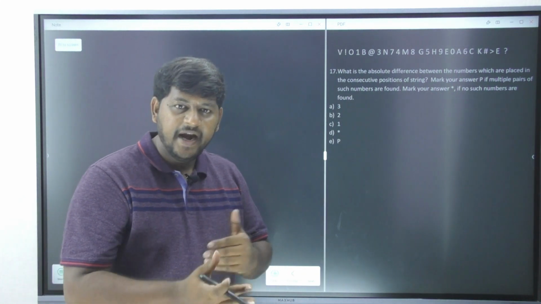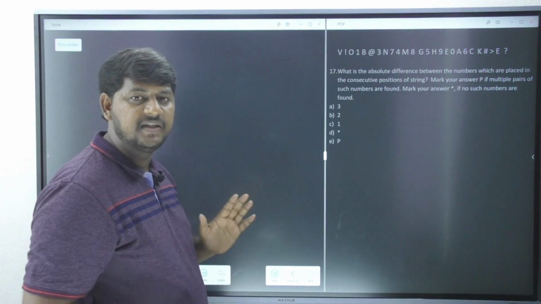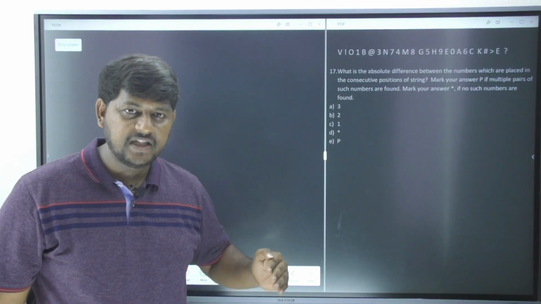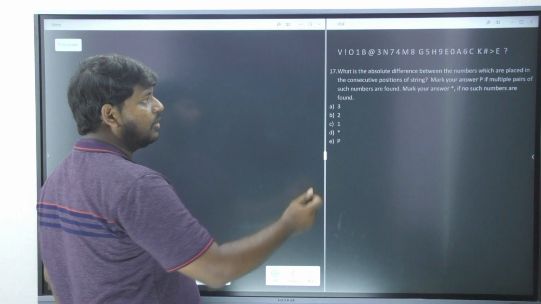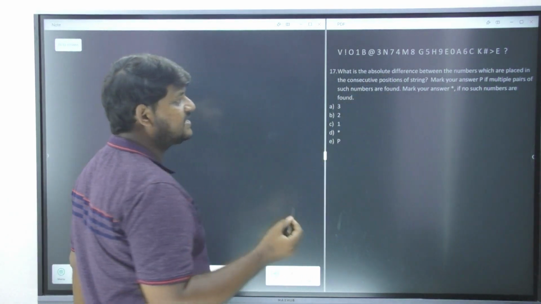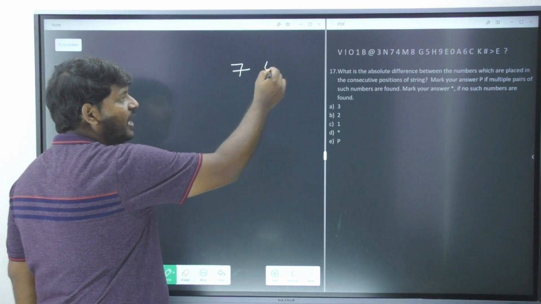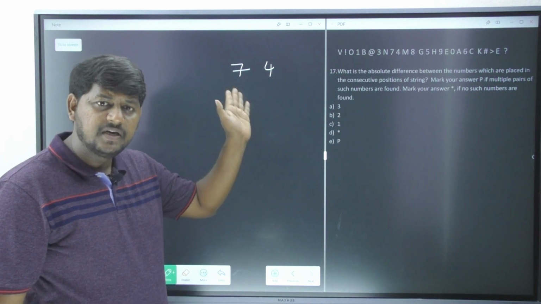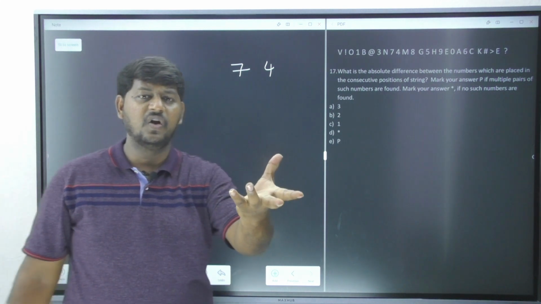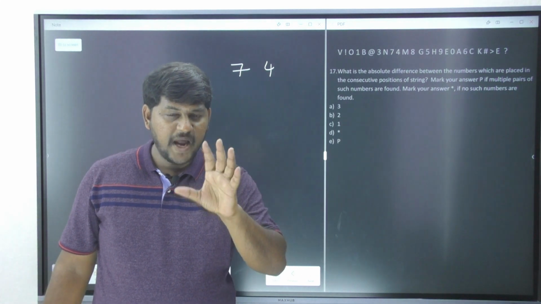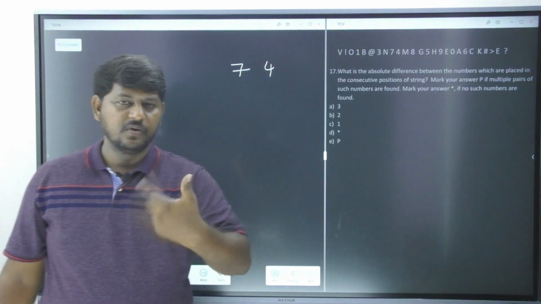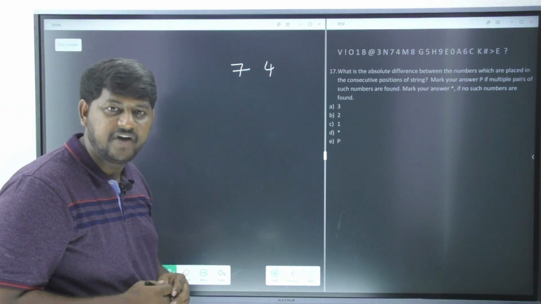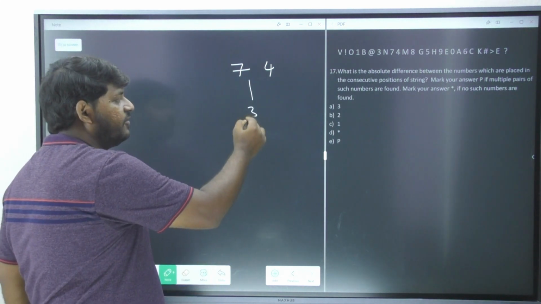Consecutive is nothing but next to each other. You are supposed to identify in the sequence whether we have any numbers placed adjacent to each other, immediately next to each other. Now, if you observe here, there are 2 numbers, that is 7 and 4. 7 and 4 are placed immediately to each other, consecutive, adjacent, neighboring each other. So lots of keywords. He is going to manipulate you with the keywords only. If you know the keywords, then the solution is very simple. So what is the absolute difference between 7 and 4?